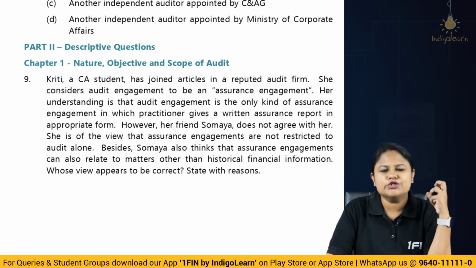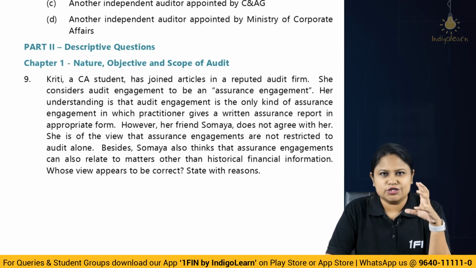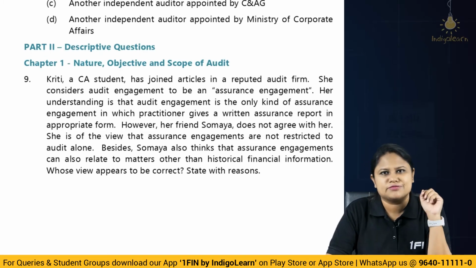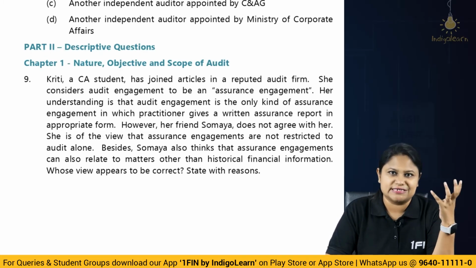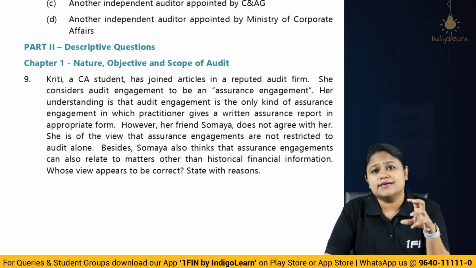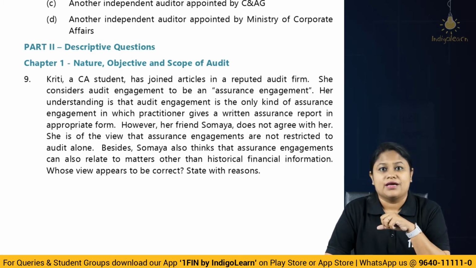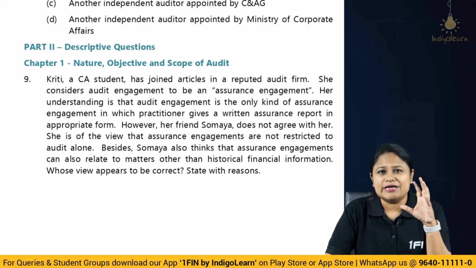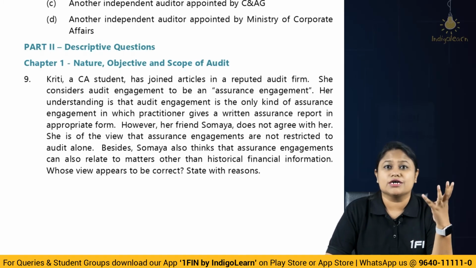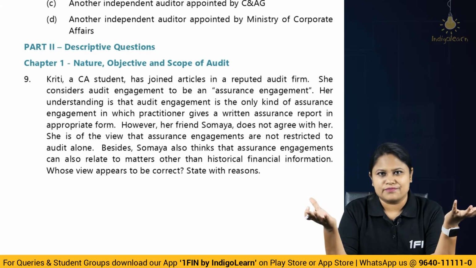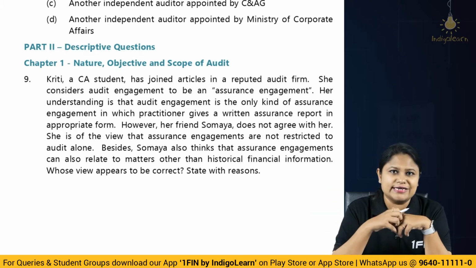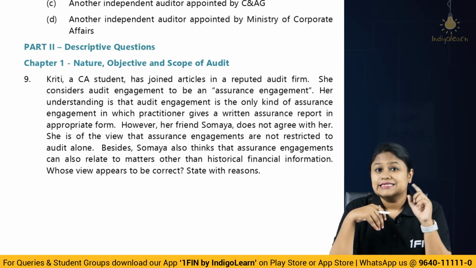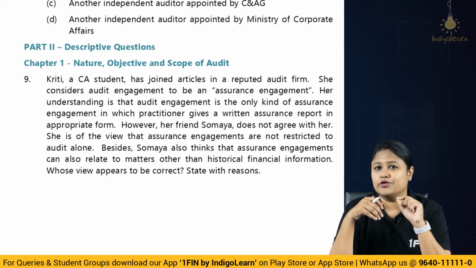Now, before we discuss, you need to think a little, that in the first chapter that we studied, we focus a lot upon this kind of engagement. We have discussed different types of engagements, and then we have understood them along with what? Their respective standards. I always tell you that when you come to CA Final, the standards content is also a part of your syllabus. So when we bifurcate the standards, how do we study? We study assurance engagement and then non-assurance engagement. Under assurance engagement, we again subclassify: there is going to be assurance engagement which is audit, reasonable assurance. Then there is going to be limited assurance, the review engagements.